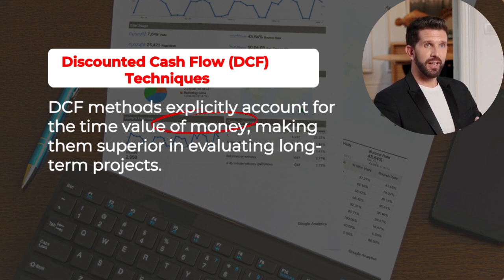Four: profitability index, PI, also called benefit-cost ratio. PI is the ratio of the present value of future cash inflows to the initial investment. Formula: PI = PV of future cash inflows / initial investment. Decision rule: PI > 1, accept; PI < 1, reject. Useful for capital rationing, where funds are limited and need to be allocated efficiently.